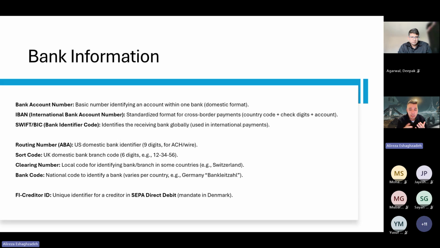Country-specific identifiers like routing number, sort code, clearance number, FIK code, and bank code are used to support local payment requirements and bank validation rules. For example, the FIK code is used for a domestic payment in Denmark.